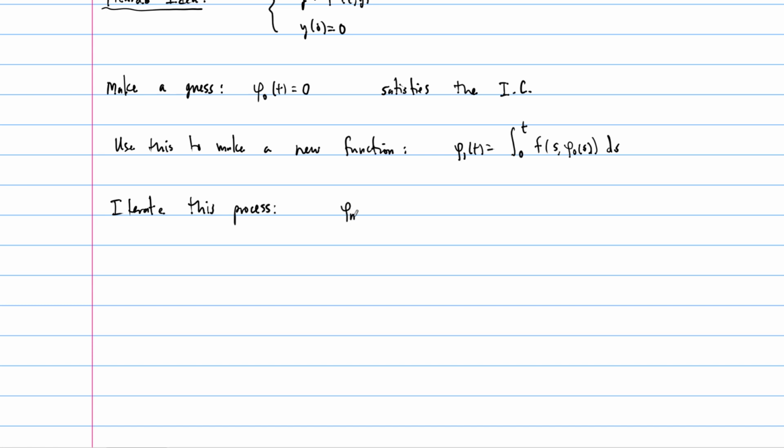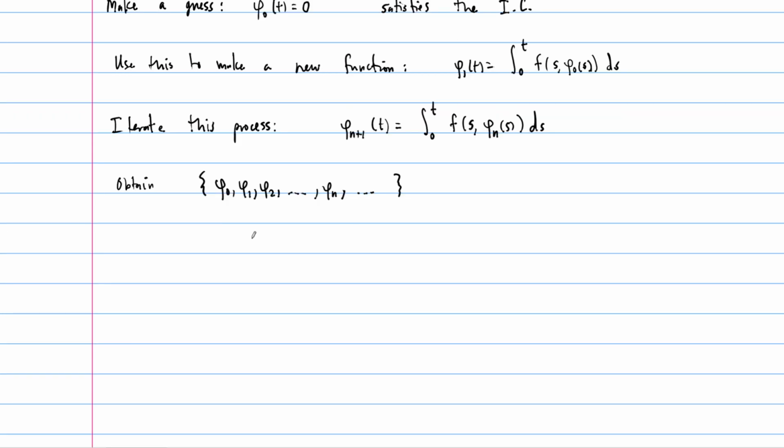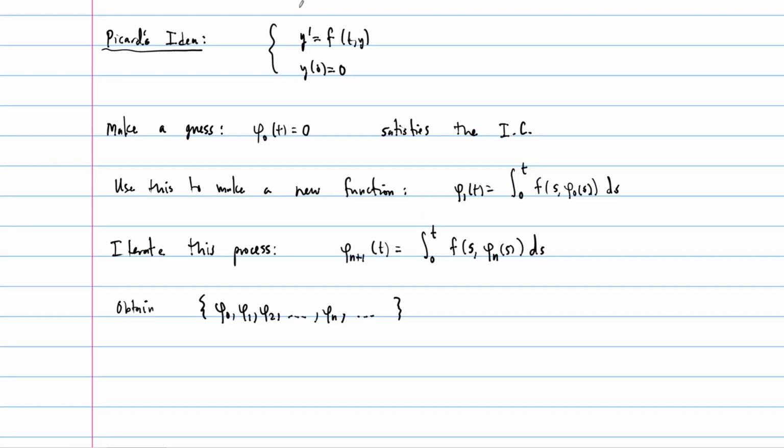So iterate this process as follows. You make the next function, phi sub n plus 1 of t, equal to the integral of f of s, you need an integration variable, f of s with the previous approximation, phi sub n, ds. And in this process you'll then obtain a sequence of functions, phi 0, phi 1, phi 2, etc., and you can keep on going forever, right? And so the idea is that as you continue this process on and on and on, these functions get closer and closer to being solutions of the differential equation.